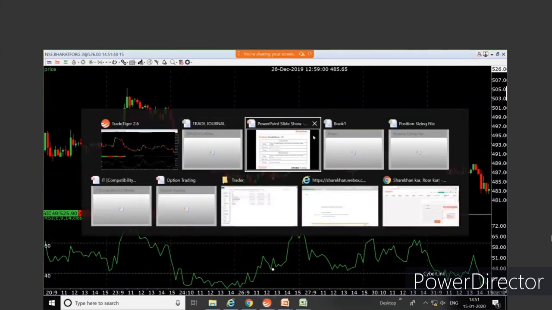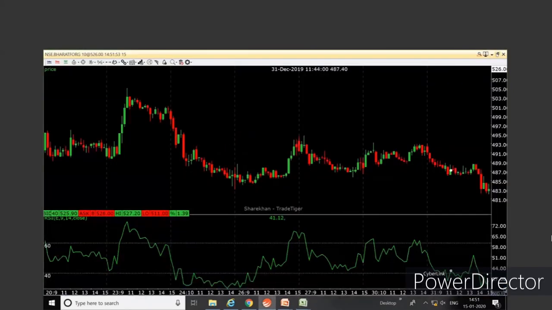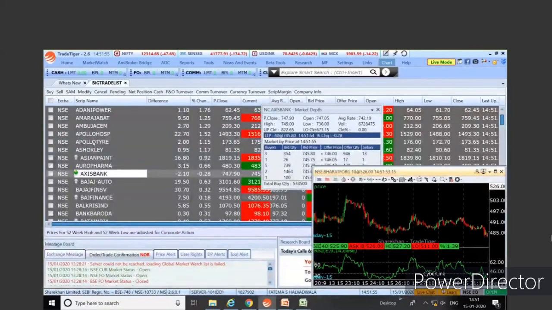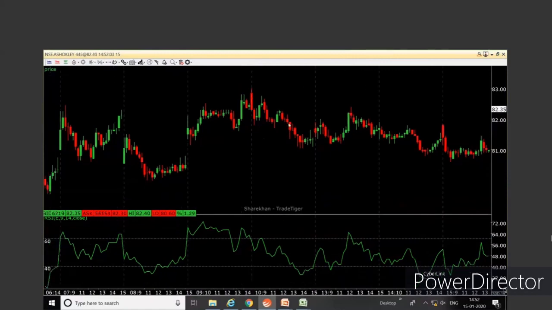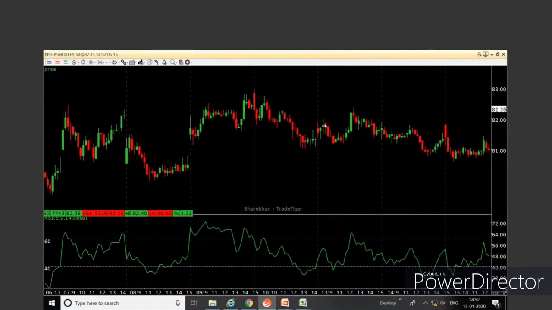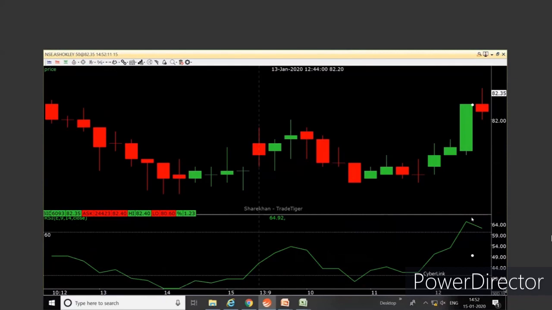Here, let's go for a short trade. Ashok Leyland. So this is a chart of Ashok Leyland. Over here I can see Ashok Leyland clearly in the overbought region. Since it is in the overbought region, I will look for a negative divergence. Prices have made a higher high, RSI sloping downwards. This is a negative candle divergence.